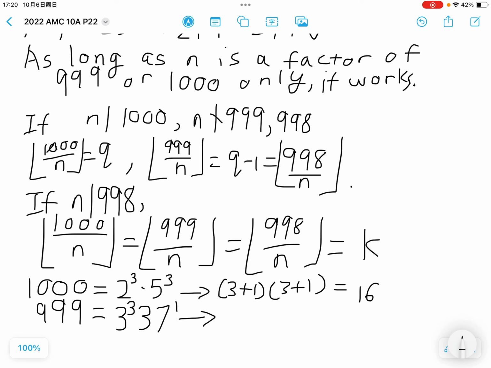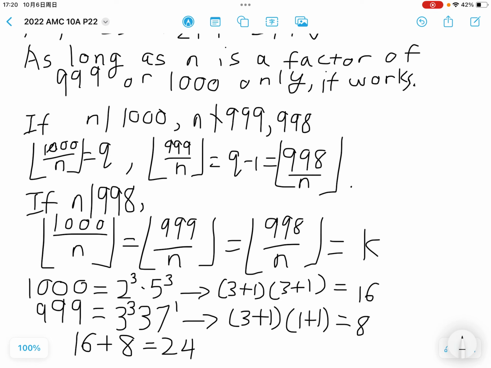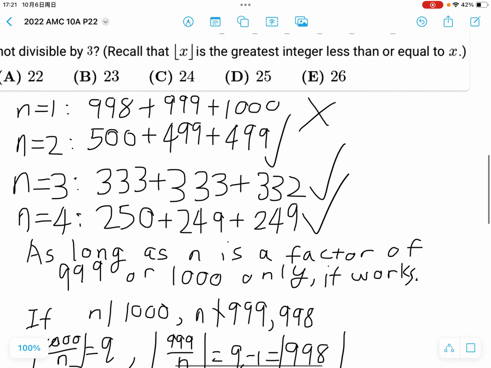So this just gives us 4 times 2, 8 factors. So our answer should be 16 plus 8 equals 24, which is option C.